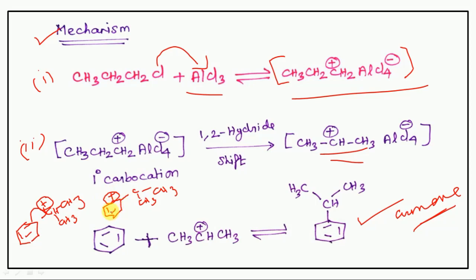So in the delocalization, this bond will go to here, then carbocation position will come here, and this one goes here, and then here the carbocation positive charge will come here. So finally, hydrogen abstraction happened, then this stable product will form. Finally this one will form. Okay, so like that.